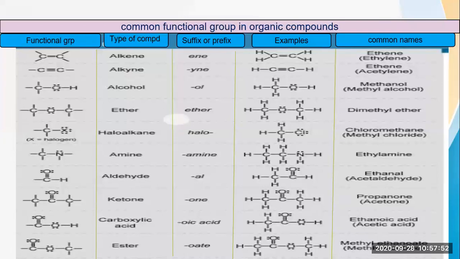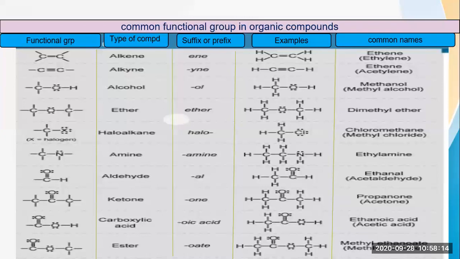Whenever 2 carbons are there, then the name ethane is given, and whenever 1 carbon is there, the name methane is given. So here 3 carbons are present, so we will write propane, and then O-N-E will be added as a suffix. So here in the suffix I have written O-N-E, so you have to write propanone. So this is the example for the ketone.